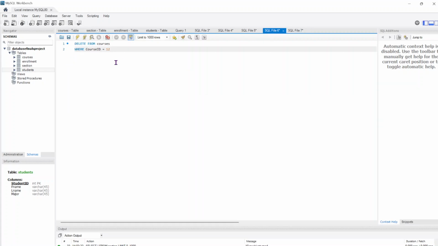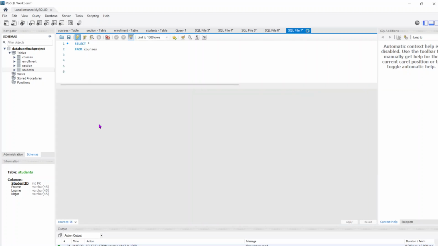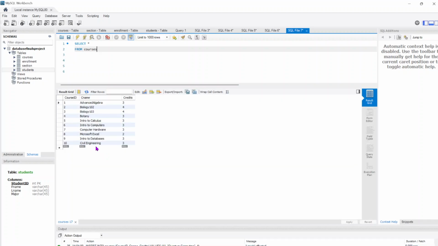updated. And our last one deletes it from the courses so that my courses can look nice and tidy again. It deletes it using the course ID from the courses table. And if we run this again, you can see that that item is now gone. The furthest down table in these course IDs is civil engineering once again. That is it for the queries.